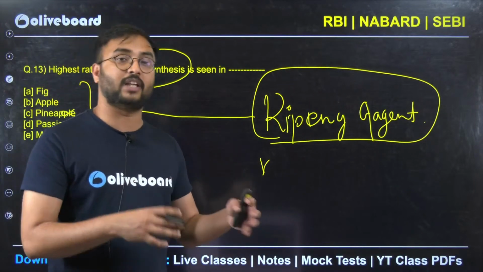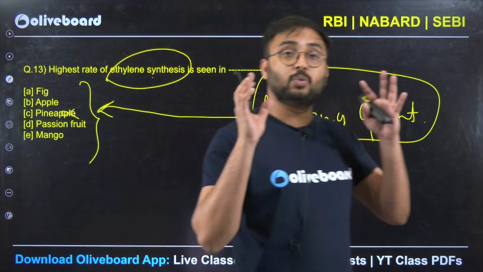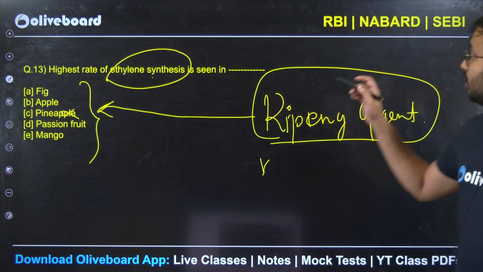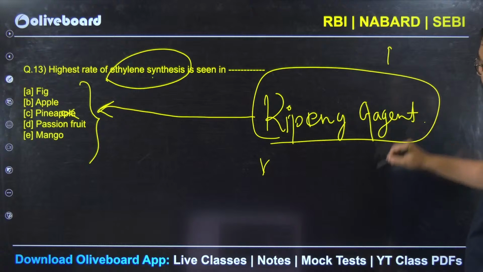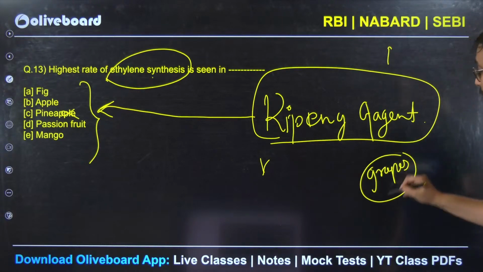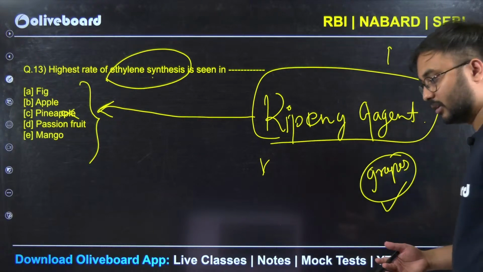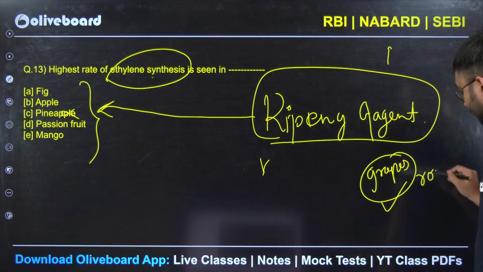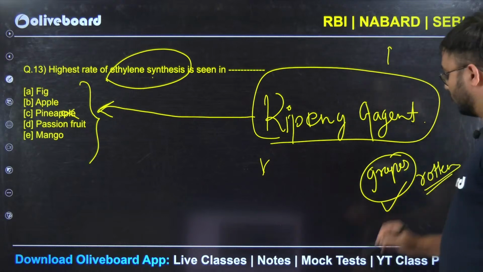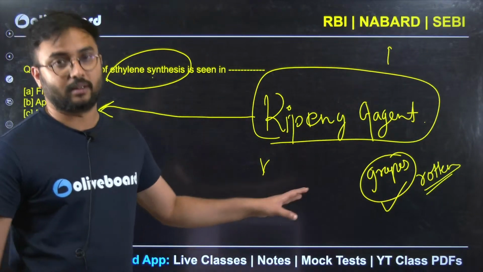You keep it for 10 weeks, 20 weeks, those will get rotten completely. So grapes whatever are there, if you keep them on dining table for 1 to 2 weeks in a hope that they will become sweet, no, those will be rotten. पूरे सड़ जाएंगे वो grapes, but they will not become sweet.